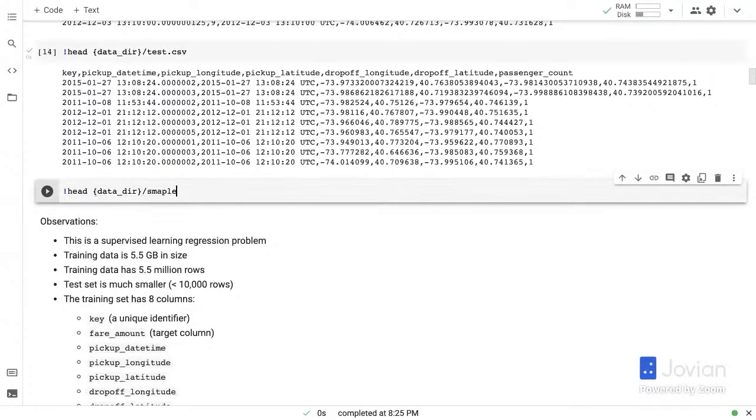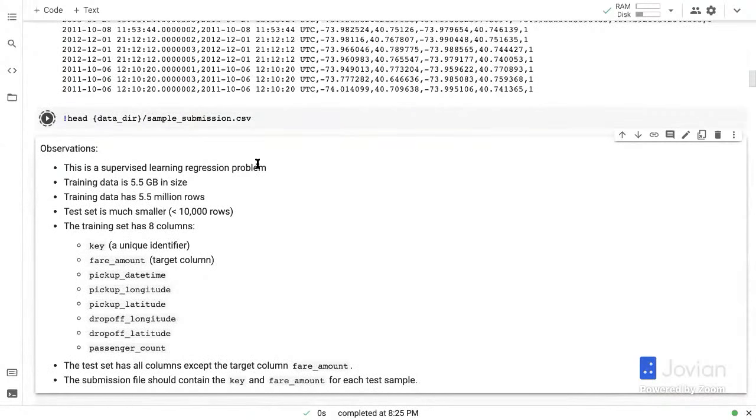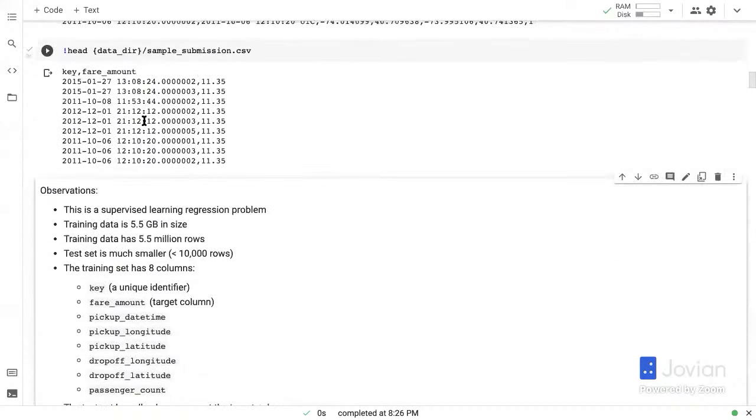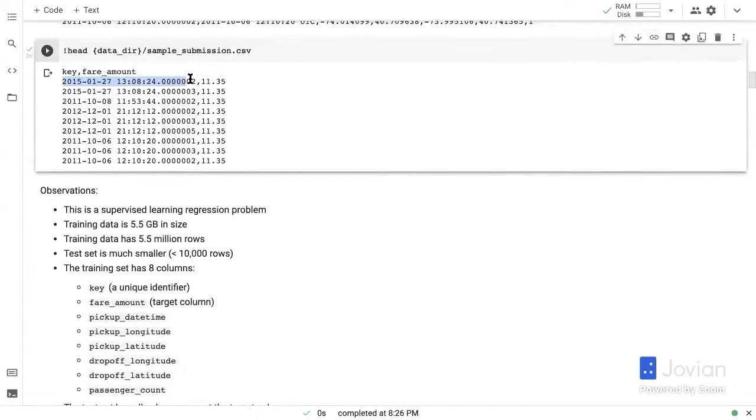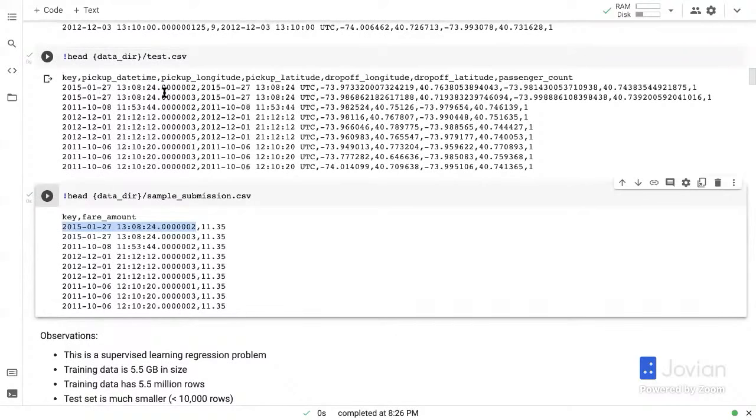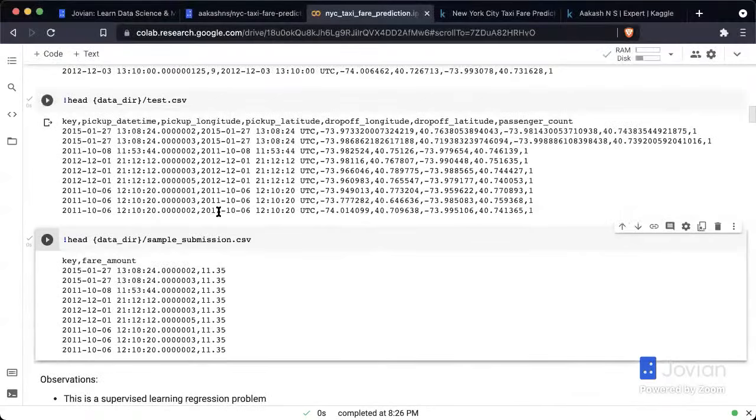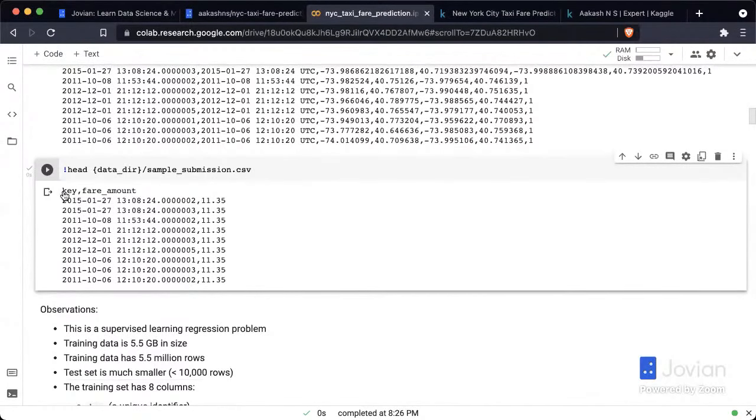And here is what a sample submission file looks like. There is a key. So you will notice that these keys correspond exactly row by row to the test dataset. And here is supposed to be the prediction of your model. Now, this sample submission file just contains 11.35, the same answer for every test row. But this is supposed to be the prediction generated by your model for the test set. And you need to create such a file.